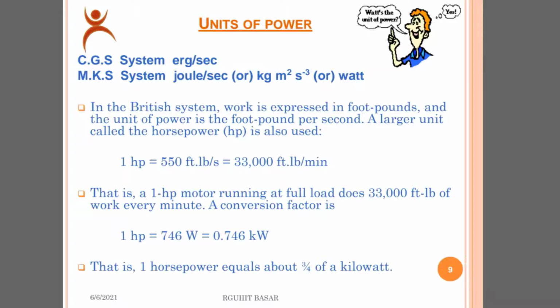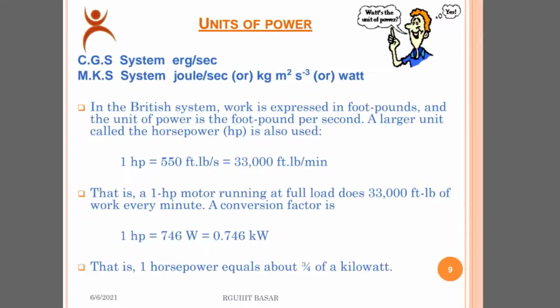Units of power. First, we may have a doubt about what the units of power are. In the CGS system, erg per second. In the MKS system, that means the SI system, joule per second or watt. In the British system, work is expressed in foot pounds and the unit of power is foot pound per second. A larger unit called the horsepower is also used. 1 horsepower equals 33,000 foot pounds per minute.